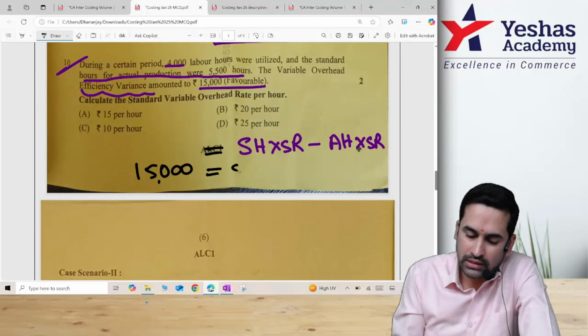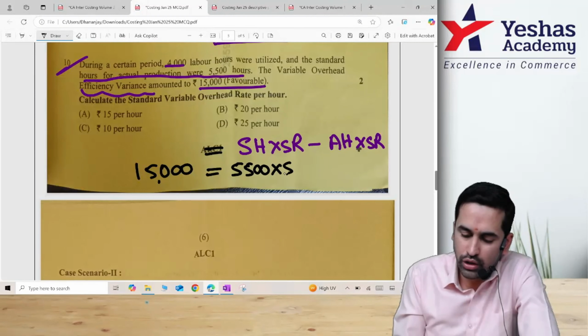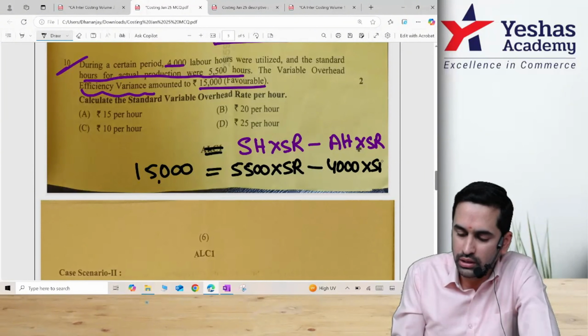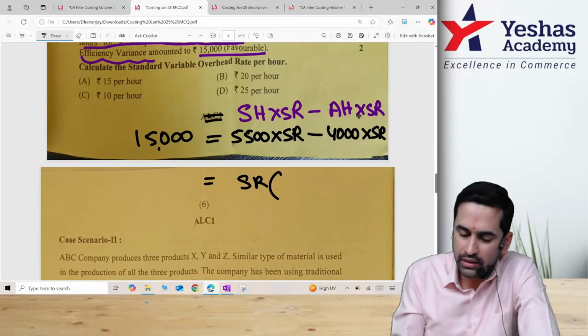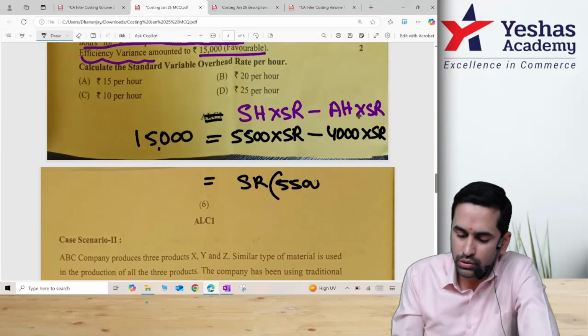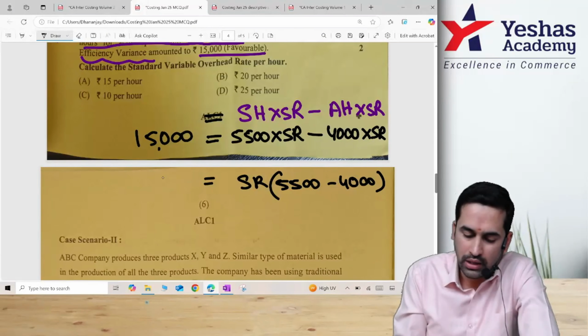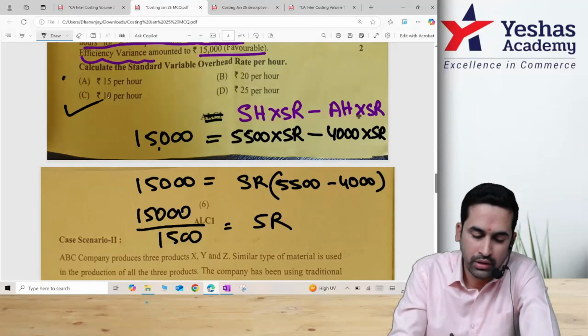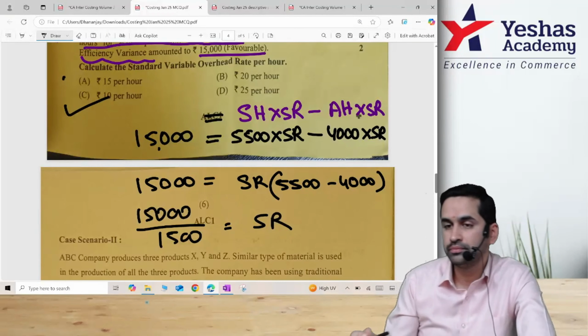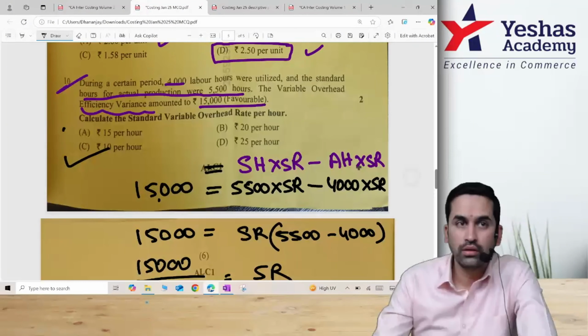Do we know standard hours? 5,500. We do not know the rate. Do we know actual hours? 4,000. We do not know the rate. No problem. Now the rate is common. So if you keep standard rate inside the bracket, 5,500 minus 4,000, and this will be 15,000. If you divide 15,000 by this, it comes to 1,500, is equal to standard rate. Answer is 10 rupee per hour. All done.